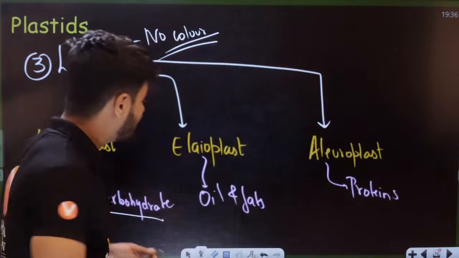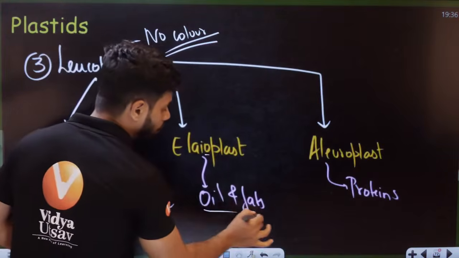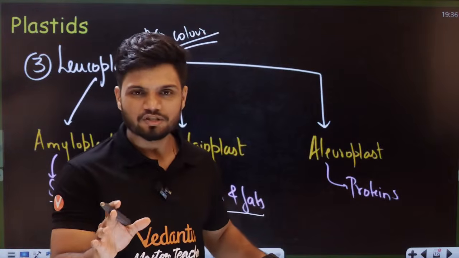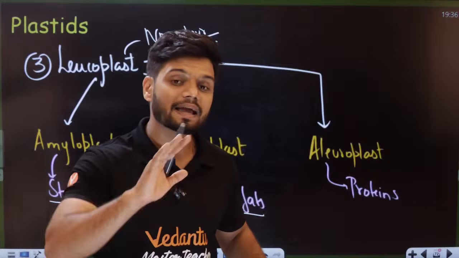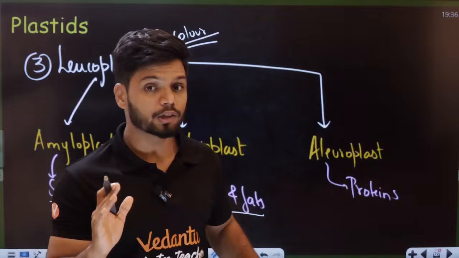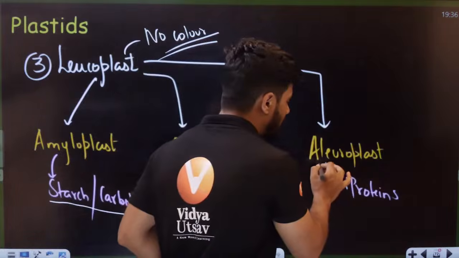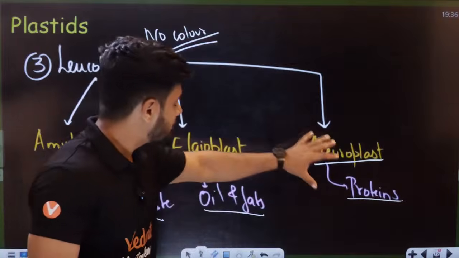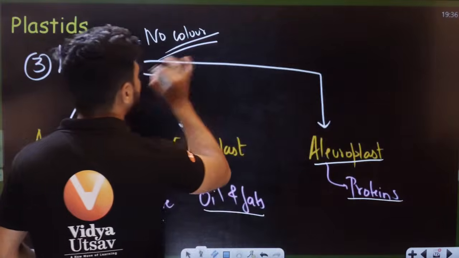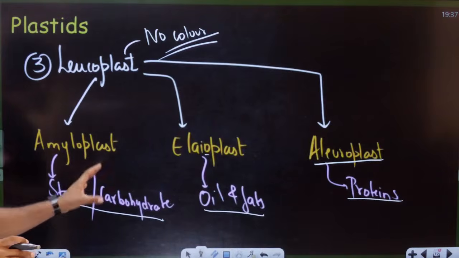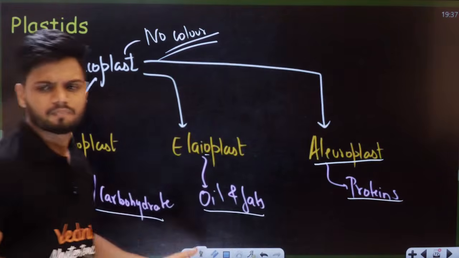Okay. Now, oils and fats: elaioplast. And all of you might know that in case of monocot seed, there is something called the aleurone layer, the protein layer, students. So aleuroplast helps in storage of proteins. So their main function is storage. They have no color at all, colorless. They are present inside the cell.